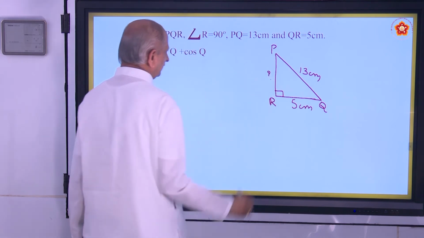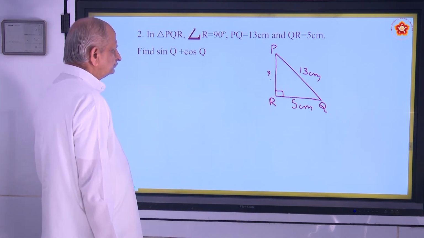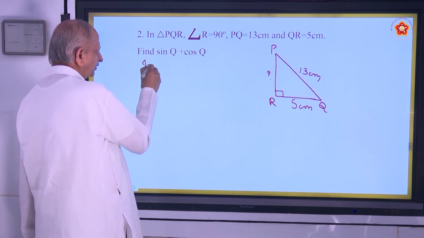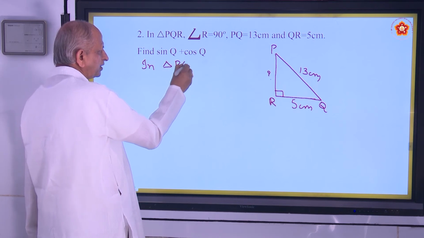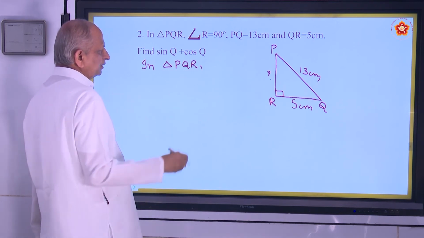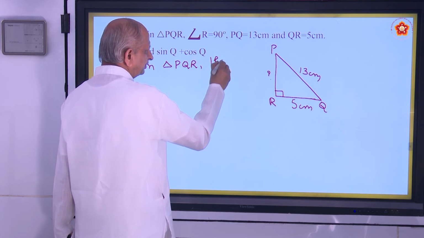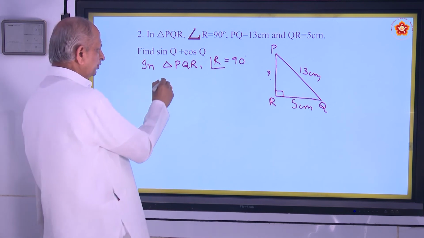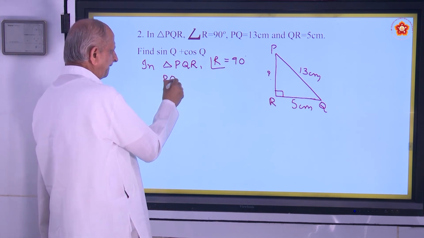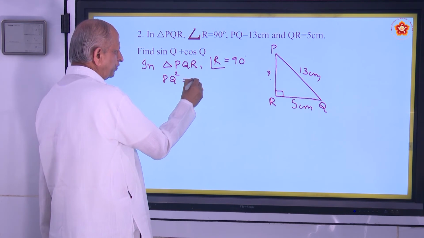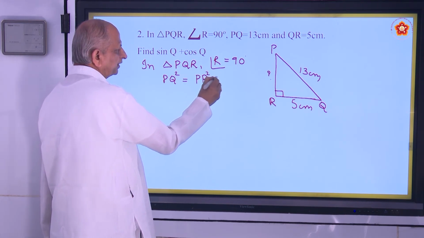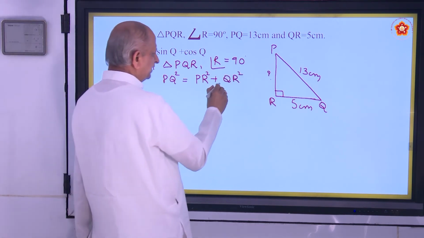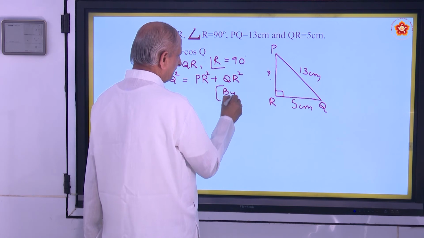Find out PR first. How? By Pythagoras theorem. So in triangle PQR, angle R is 90 degrees. Then only you can apply Pythagoras, right? So you have PQ square is equal to PR square plus QR square. That is by Pythagoras theorem.